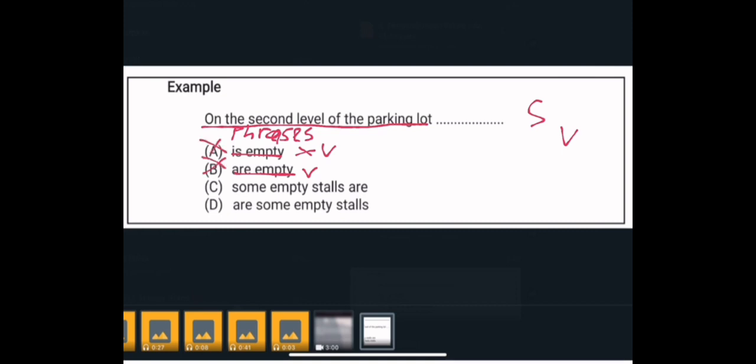Well, option C, "some empty stalls are". That's not clear. So the answer is D. The verb "are" comes first and then the subject "some empty stalls".